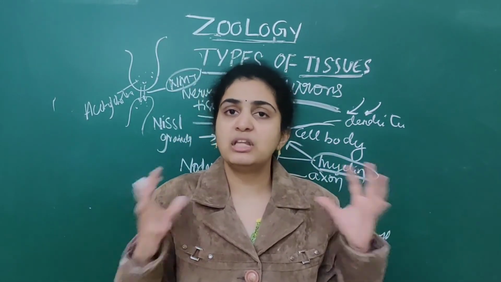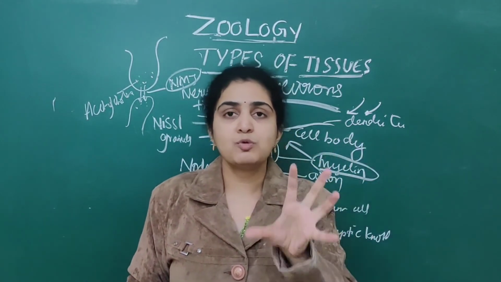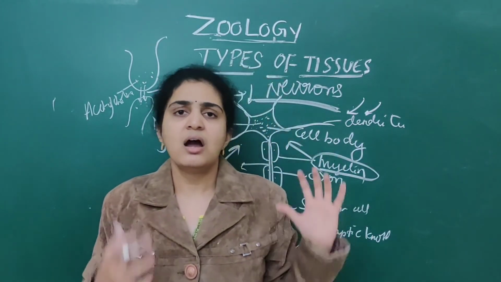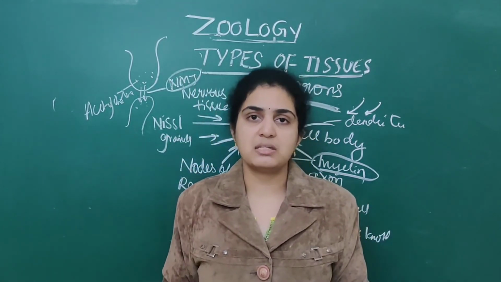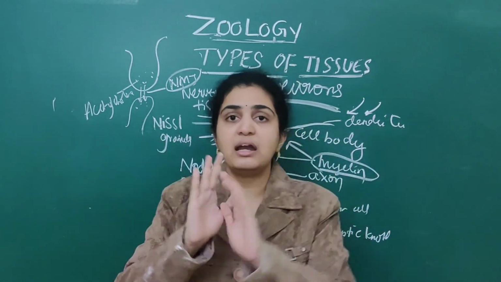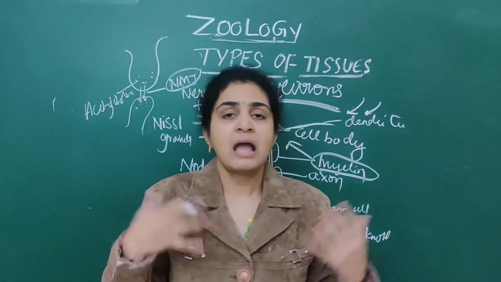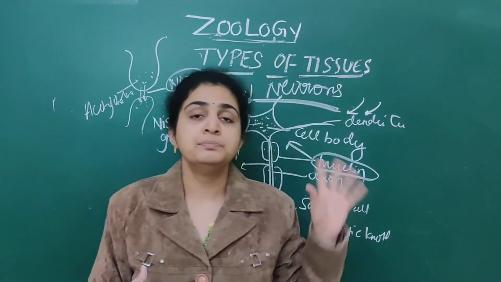Next, we have dealt with the three types of muscles which are present. That is skeletal muscle, smooth muscle as well as cardiac. Under skeletal as well as cardiac, striations are present. In smooth muscle, striations are absent. When you see that, you should remember the diagram. As well as examples are very important from the NEET point of view.